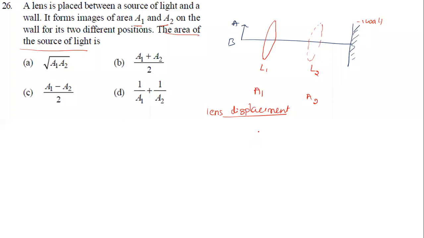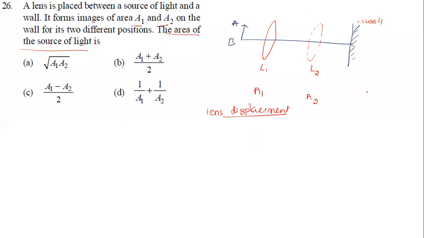If the distance between the object and the wall is D, and this D is equal to 4 times the focal length of a given lens, then we can get a clear image at two positions in between the object and the wall. We can get two clear images at two different positions.